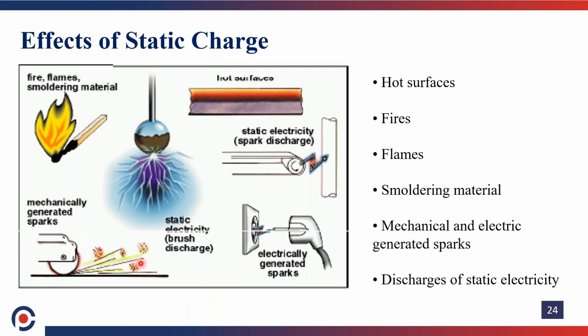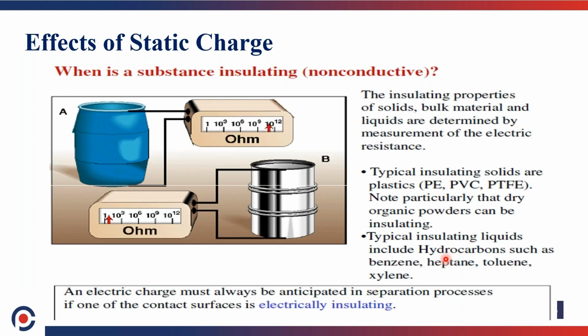This is the effect of static charge. Static charge acts as an indirect fire source. Normally hot surfaces, fires and flames, smoldering materials, and mechanical and electrical generation of sparks act as direct fire sources. So we need to pay more attention to static charge. After generation of static charge, we need to ground it as early as possible.